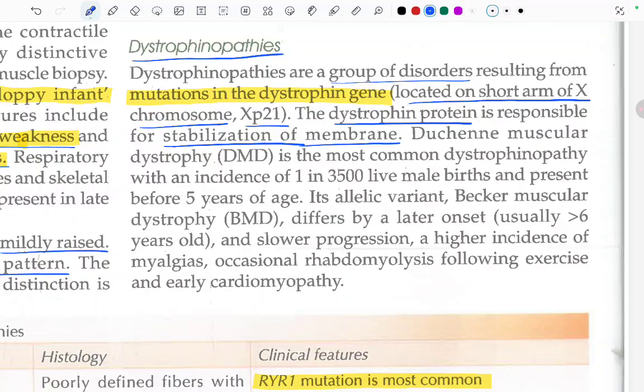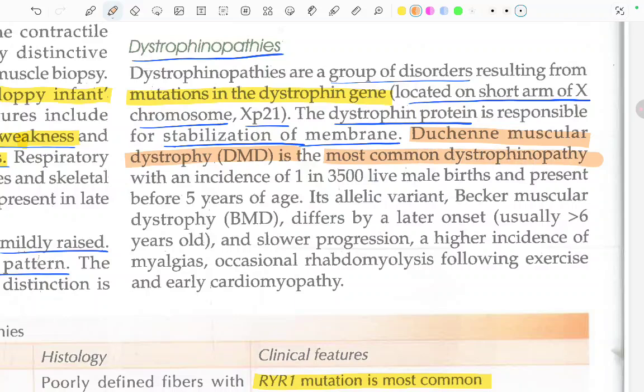Duchenne muscular dystrophy is the most common dystrophinopathy, with an incidence of 1 in 3,500 live births. Which one is the most common dystrophinopathy? This DMD, that is Duchenne muscular dystrophy, is the most common dystrophinopathy.